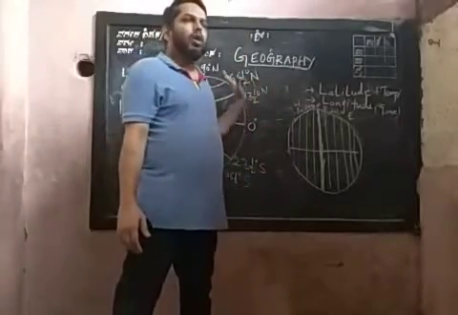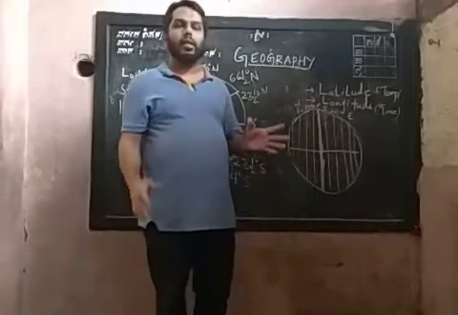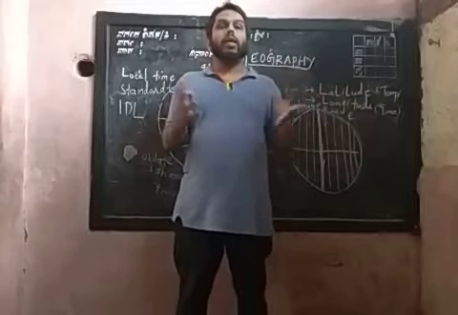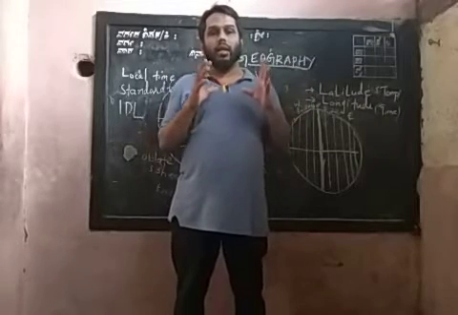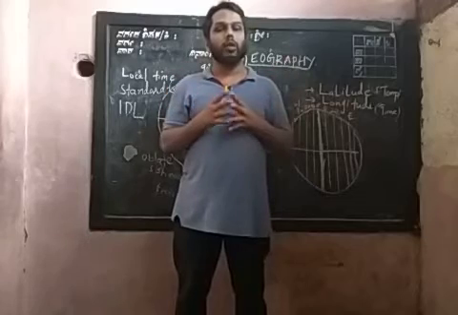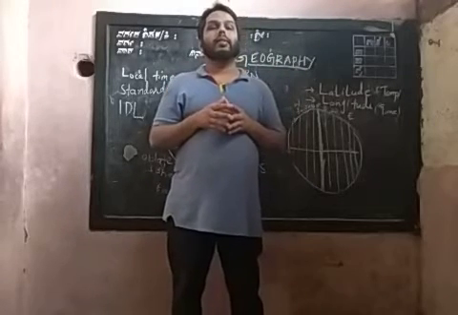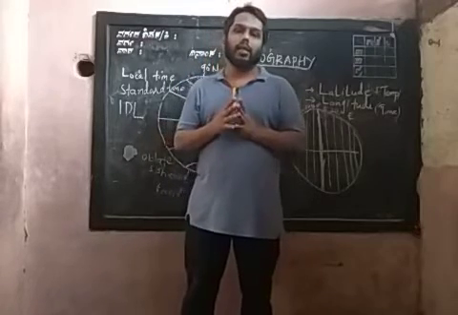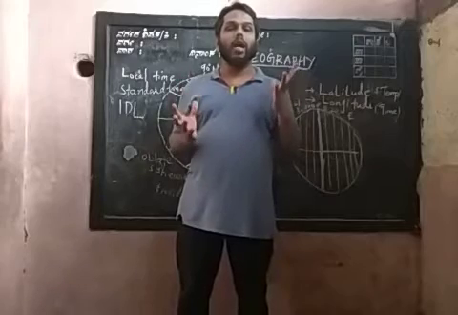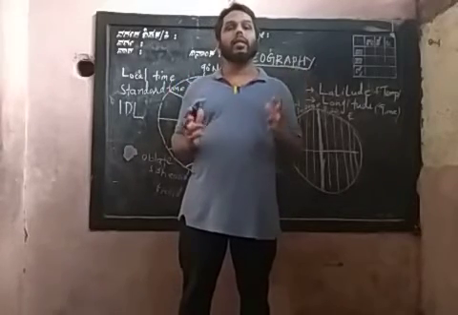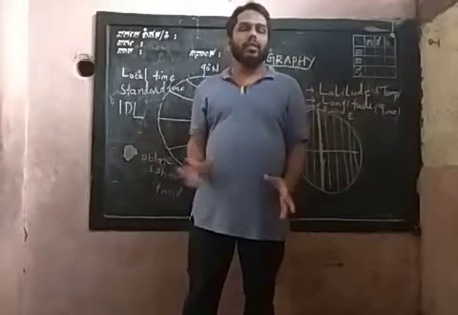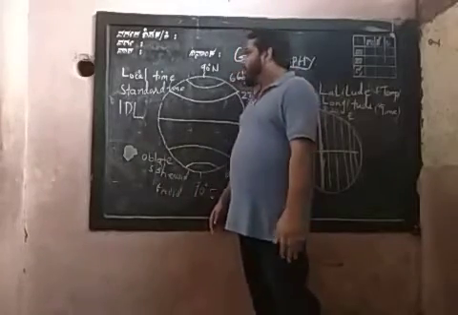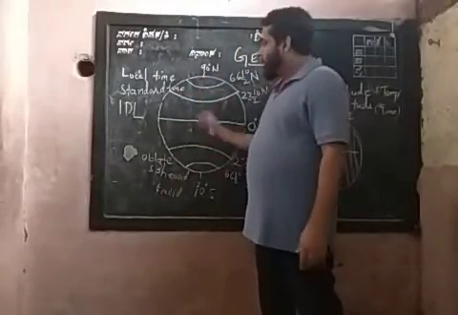Talking about our Earth, in the previous class we studied that the size of Earth is 4 times bigger than that of the Moon. And our Earth is 107 times smaller than the size of the Sun. So you can imagine what the sizes of Earth, Moon and Sun will be.